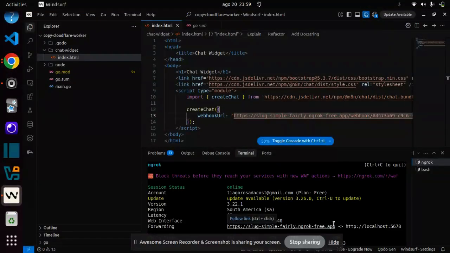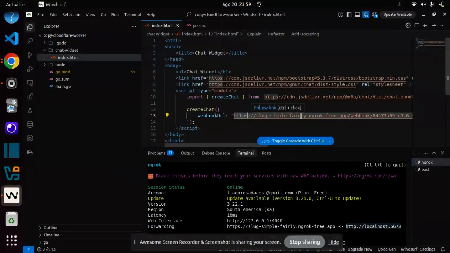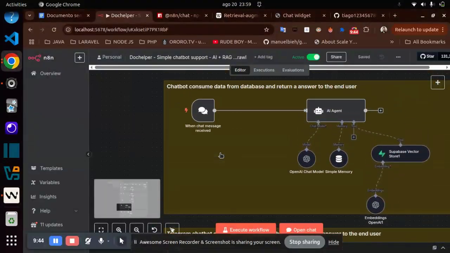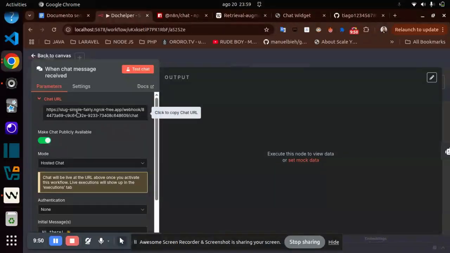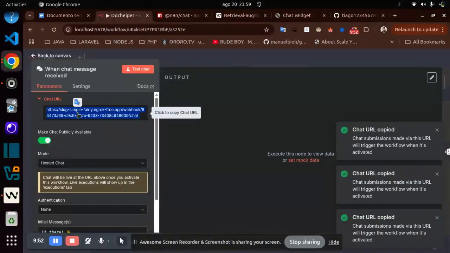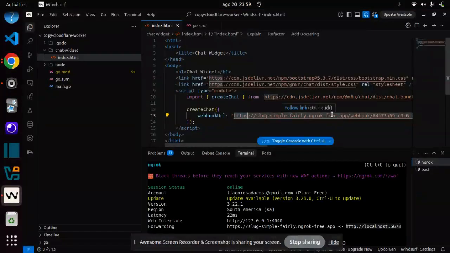So I'm using the N8N to create a link. In this case, create this link here on the internet where, when I try to access this link, it redirects to my application running at this address locally in my machine. So I put here where I found this link. If I go here in a chat component in N8N, you have the link here. So I make the link public. So I copy this and paste there.